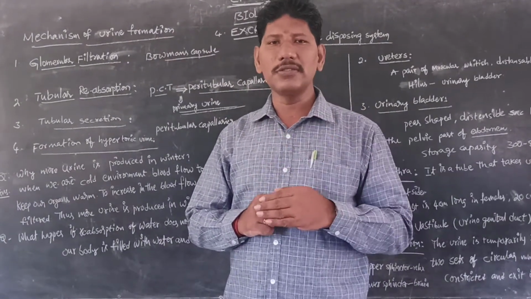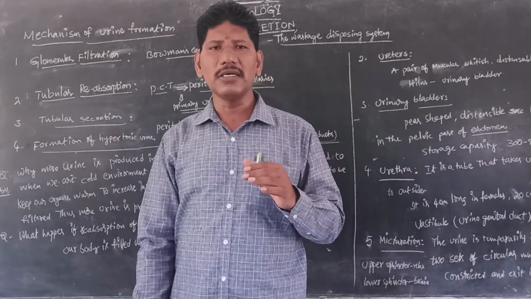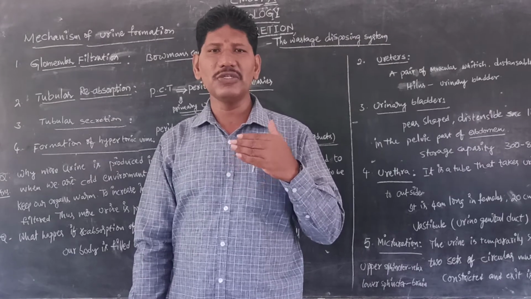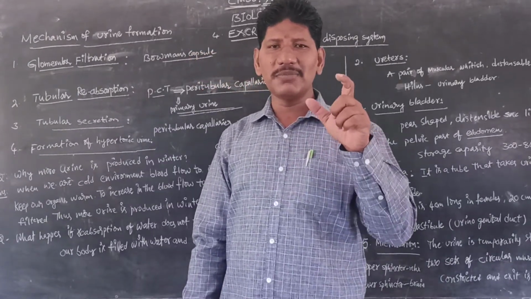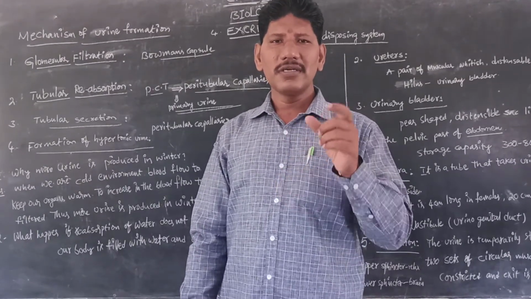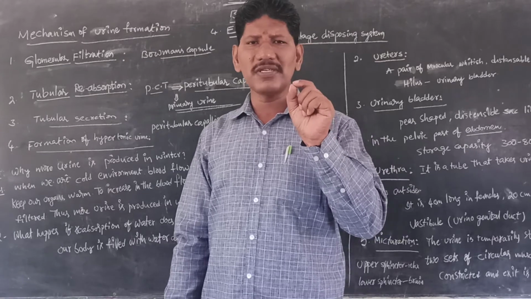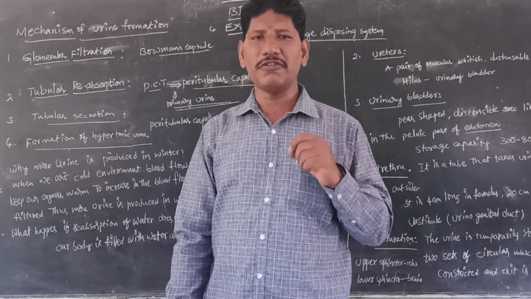Next we move to the structure of nephrons, which are called the functional and structural units of the kidneys. Each kidney is made up of more than a million microscopic thin tubule-like structures called nephrons.